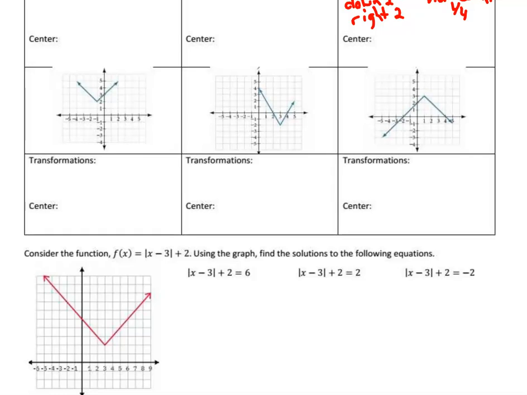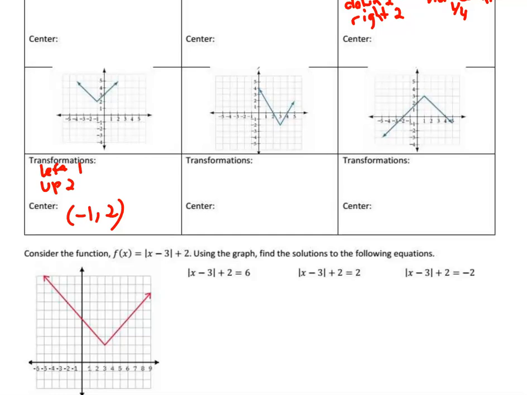This one's the other way around. We already have the picture drawn. So the center was left 1. So we know this one went left 1, and it went up 2. The slope is still 1, so there's no stretch or any compression or anything. So the center was -1, 2. And that's all we had to do on that one.